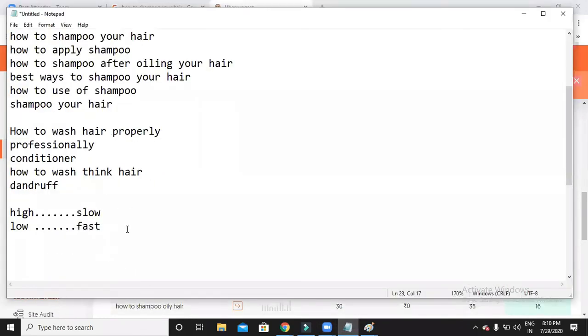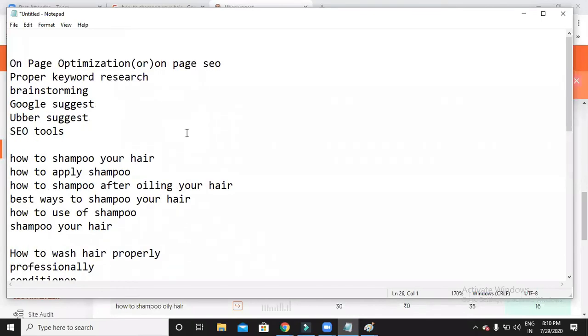Now let's see what I have done till now. I have done keyword research. Finally, I found a better and relevant keyword for my blog, so I'm done with it. What do I have to do with that keyword?